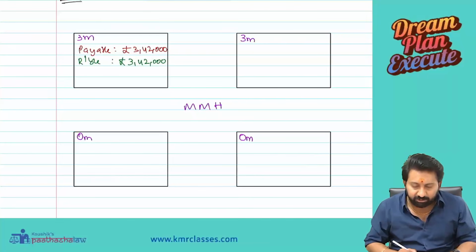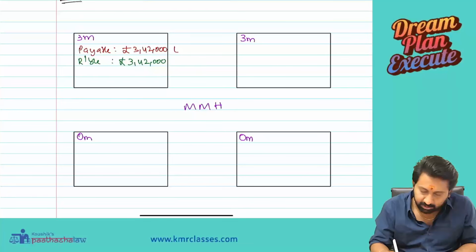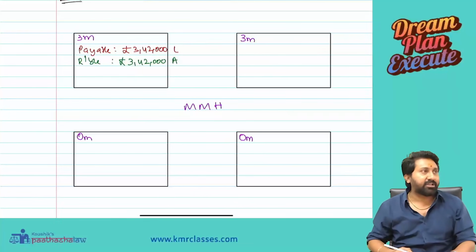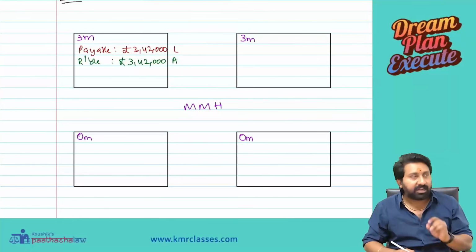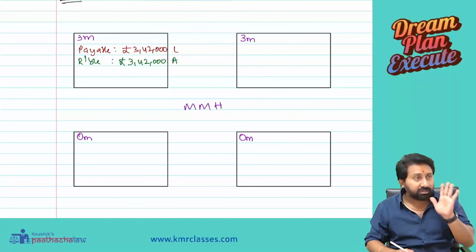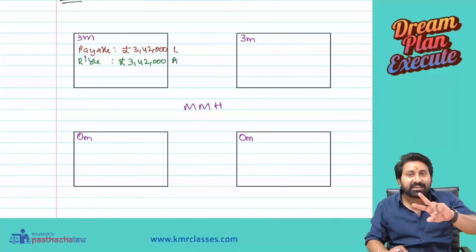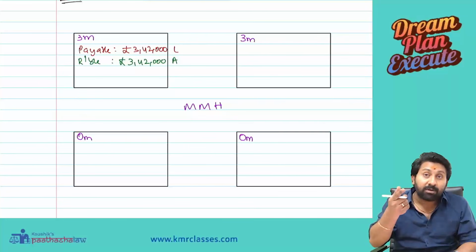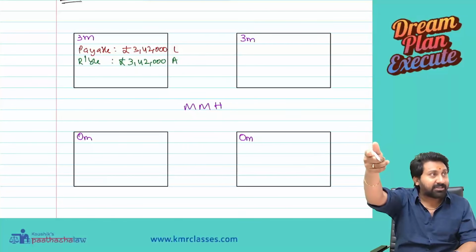So 3,42,000. Payable is a liability. Receivable is an asset that we are creating. So we are having two things now: one is a payable, another one is a receivable. Payable 3,42,000, receivable also 3,42,000. Payable is already created; receivable we have to create. It should become how much? 3,42,000 after 3 months.